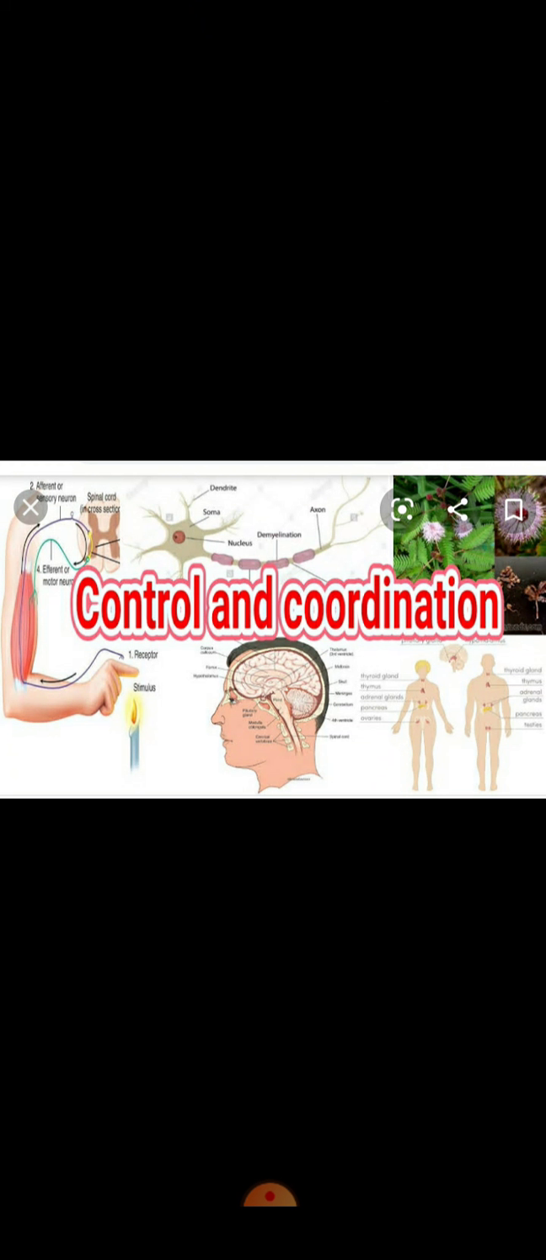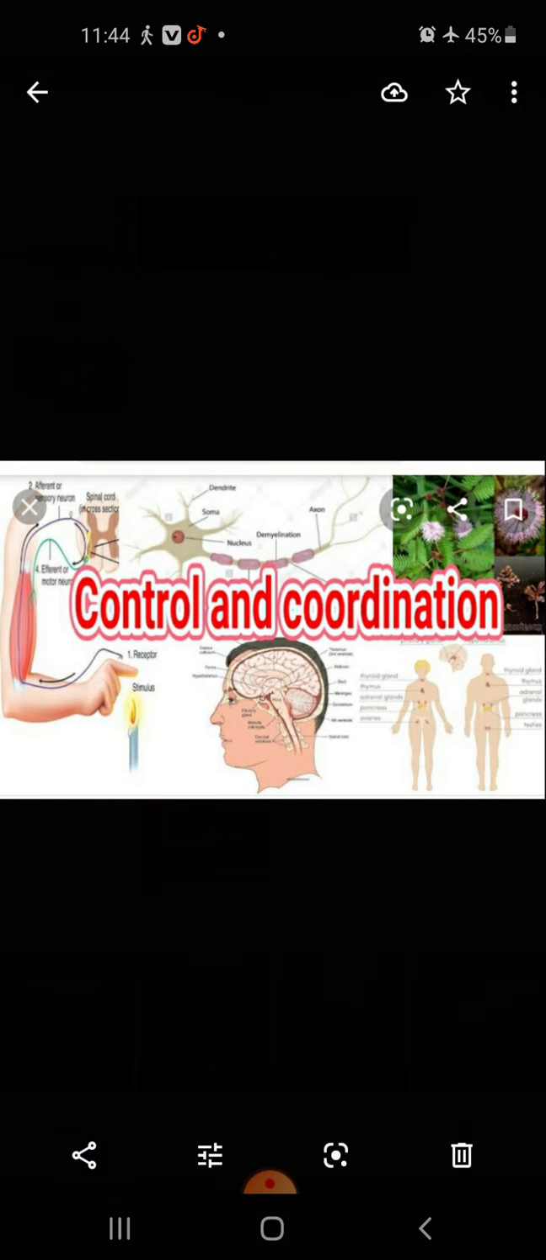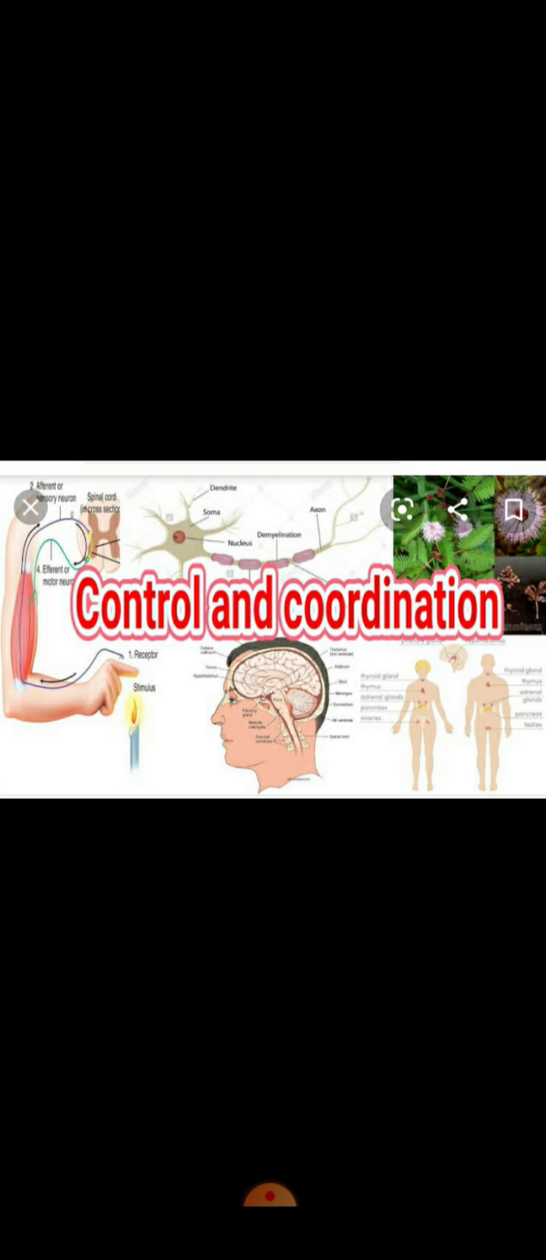So dear students, in the image itself you can see the overview of this concept. Here we have to learn about the nervous system, the hormone system, the movement and growth in plants, the movement and growth in the human body, and with this we have to learn about the reflex action, reflex arc, and the parts of the brain. So dear students, this is one of the important concepts.